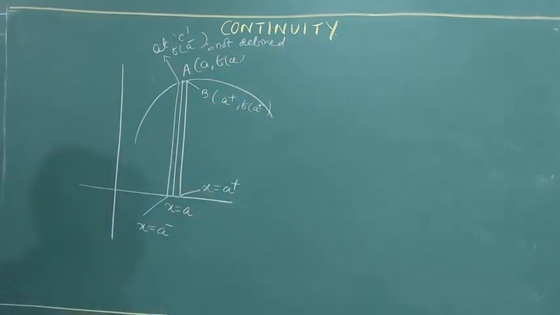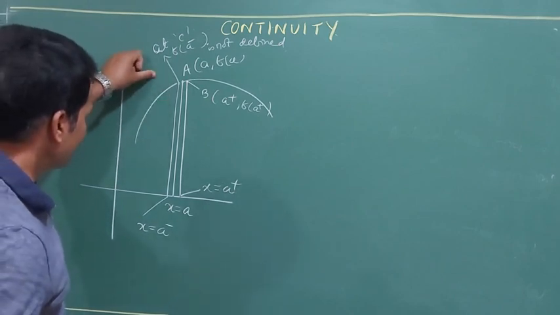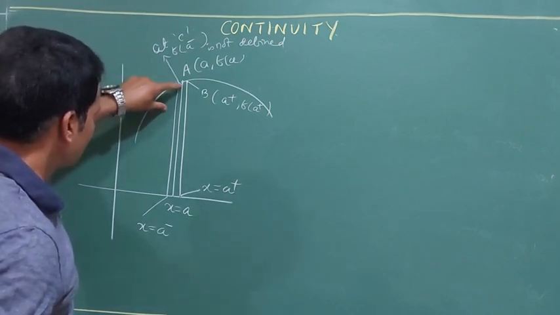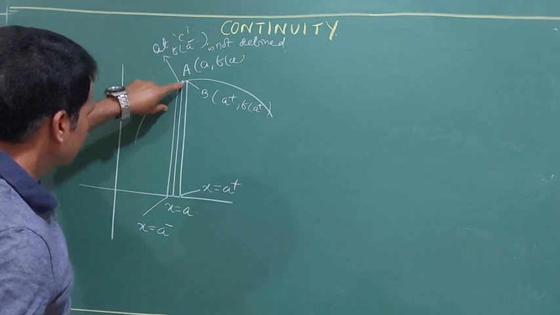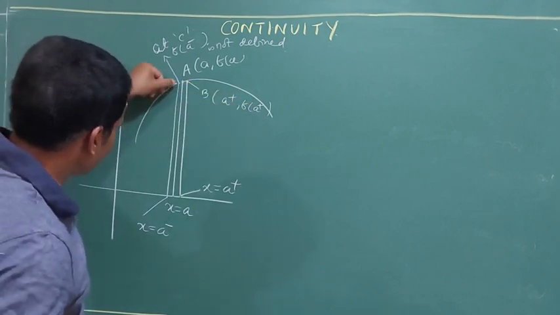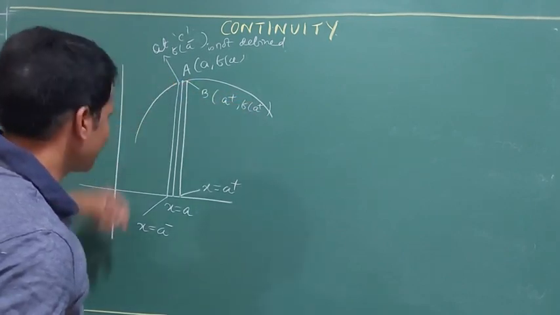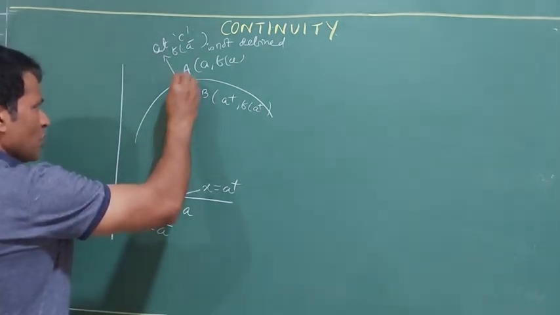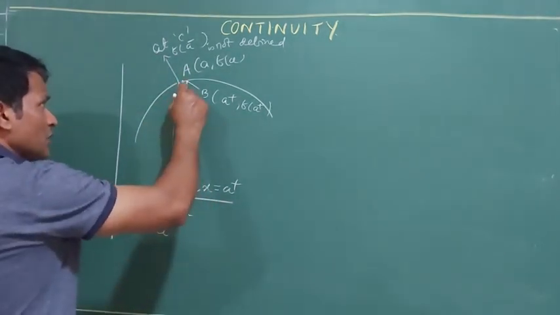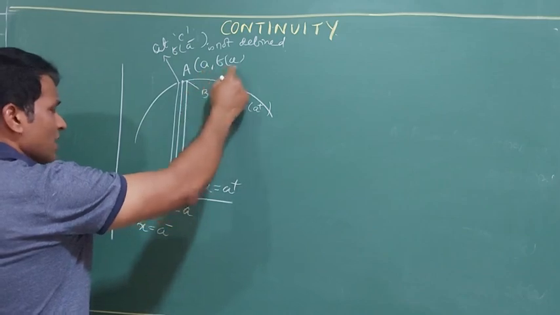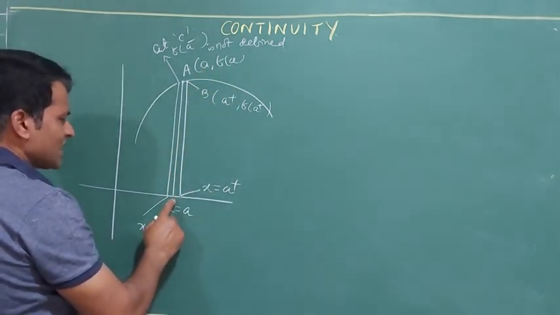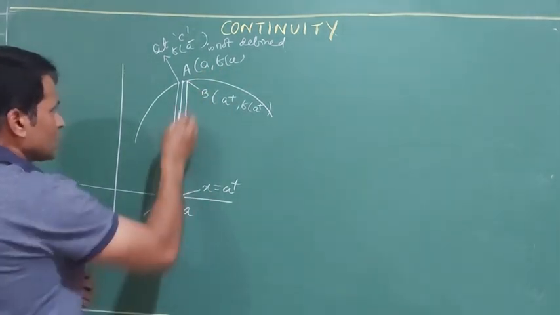Now let's come back to the graph. Clearly you can see there is a gap at the point here. The graph continues from here, and after that there is a gap and the graph continues on this side. At the point a, this is (a, f(a)), that means the function exists at x equals a and the value is f(a).